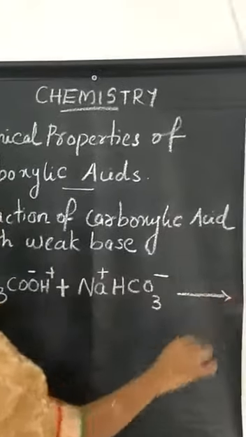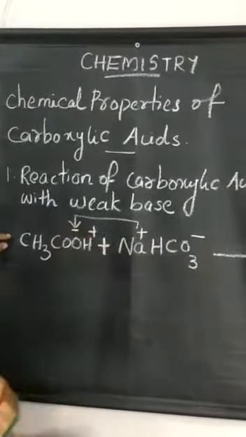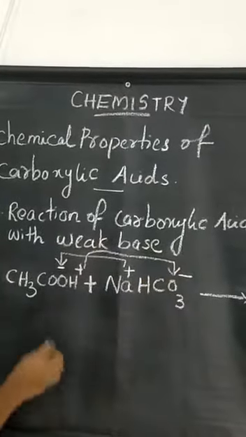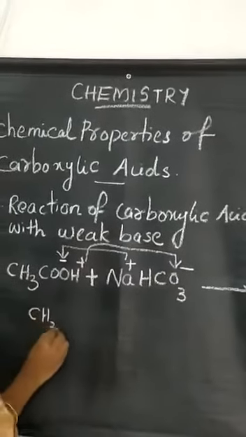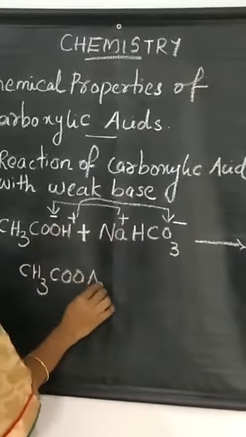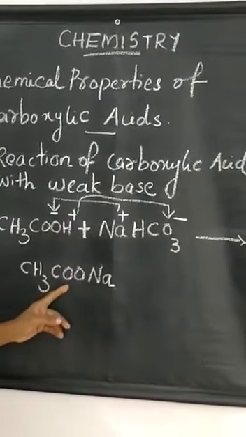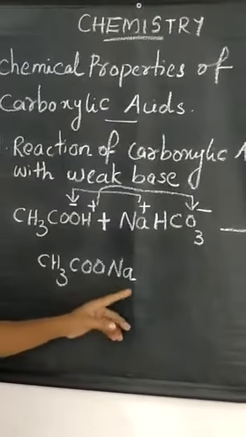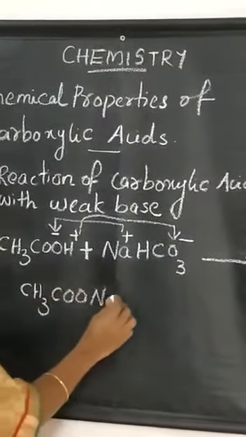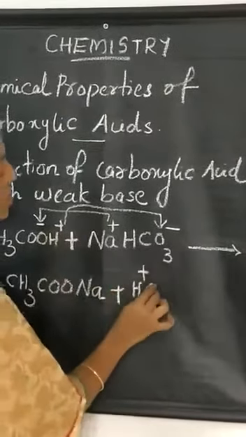During the reaction, this Na plus will be attracted by this CH3COO minus and this H plus is attracted by this HCO3 minus. Thus we can write the products are CH3COO minus and this Na plus, we get CH3COONa. This is the corresponding salt formed in this case. CH3COO minus is known as acetate ion. The salt formed here is sodium acetate. Plus this H plus and this HCO3 minus.